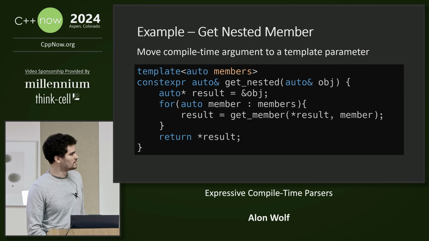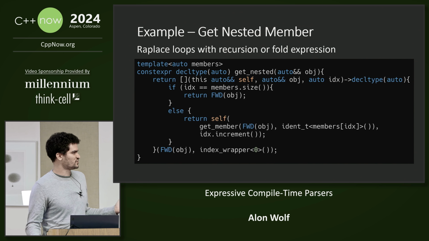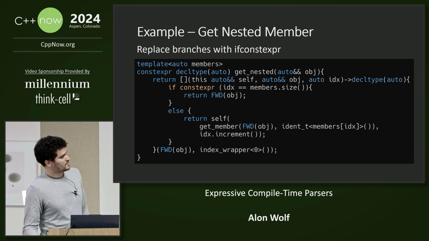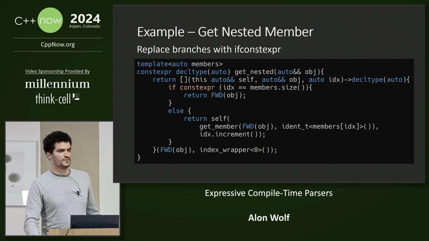Okay. The next step that we need to take is replace all the loops with either recursion or a fold expression. In this case, we can do it by using a recursive lambda to iterate over all the members. And with C++23, we can easily write recursive lambda by using deducing this. So the this auto ref self is a reference to the same lambda that we are in, and when we invoke it, we perform the recursion. Okay, the last step that we need to take is replace all the branches with if constexpr.